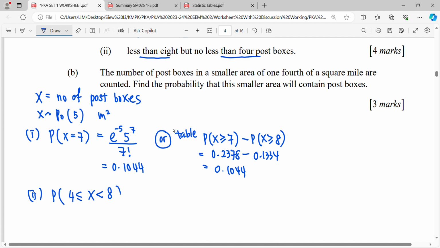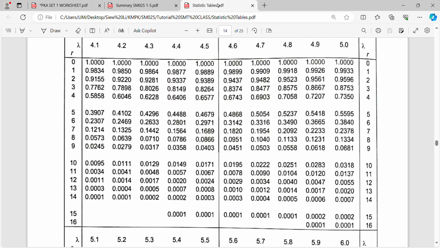So for this, if you use the table, we read starting from 4. 4 is included, so we start from 4. Then 5, 6, 7, minus the reading that we don't need, not included here, 8. So reading for 4 minus reading for 8.